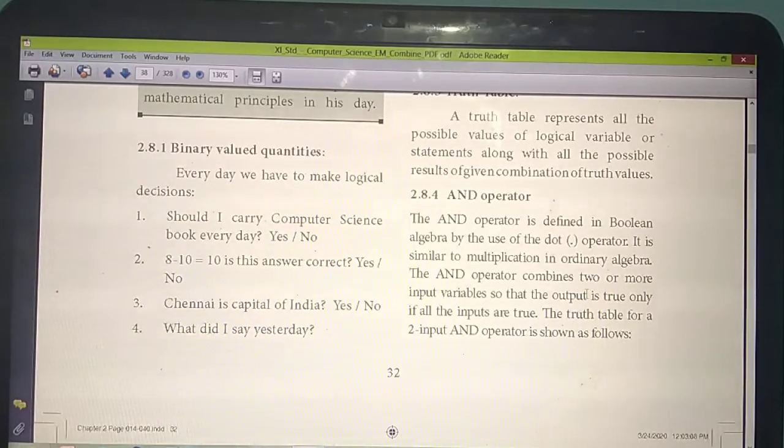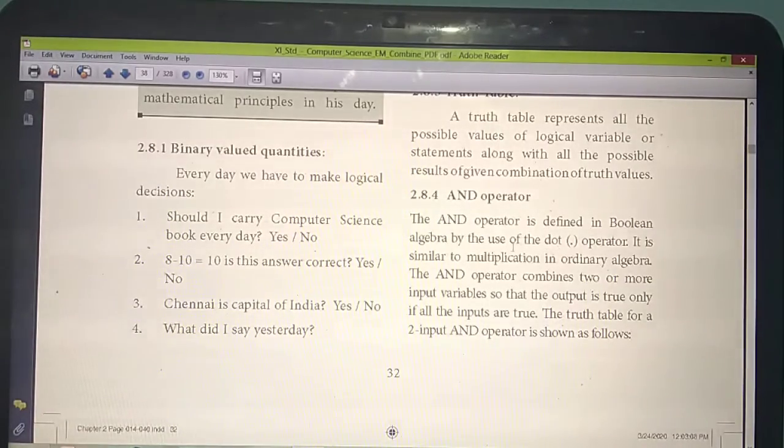Next, we are going to study each operator in detail. The first operator is the AND operator. You have already studied that the AND operator is defined by a symbol. Which one? The dot operator. Which operator is used for defining AND? The dot operator. Don't forget this, it is very important.